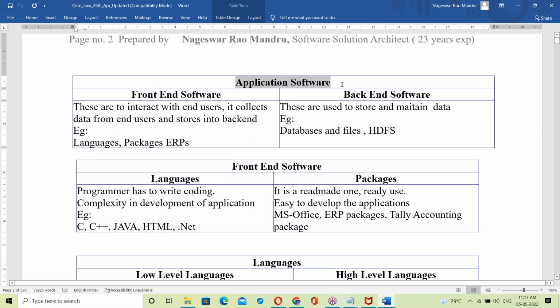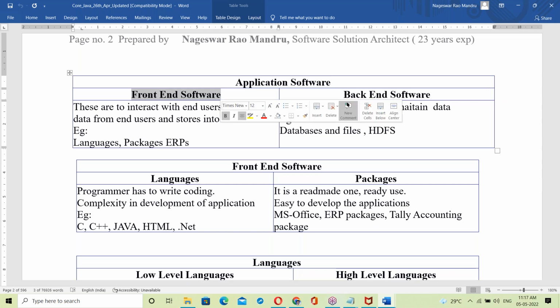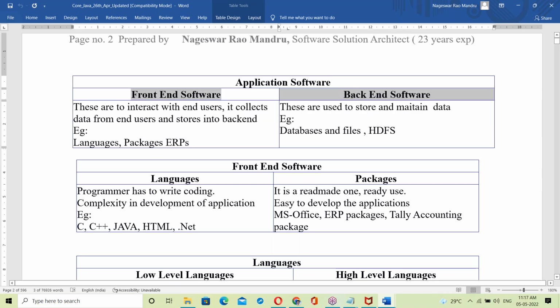See, application software is basically two categories. First one front end, next one back end. Front end and back end. So what is front end? What is back end here? This is front end.